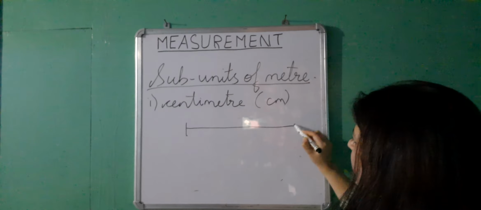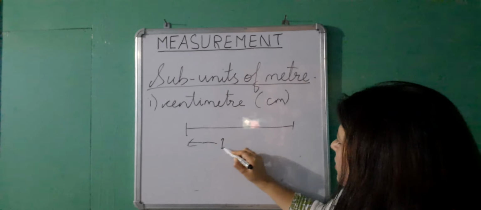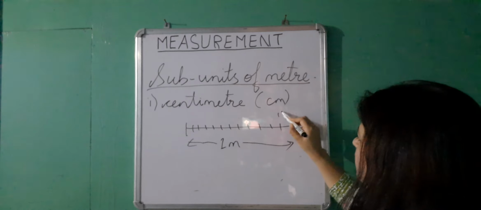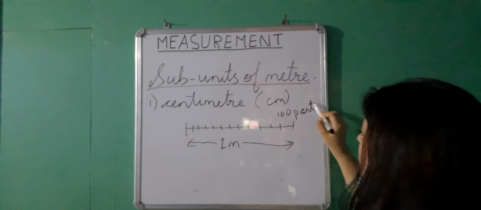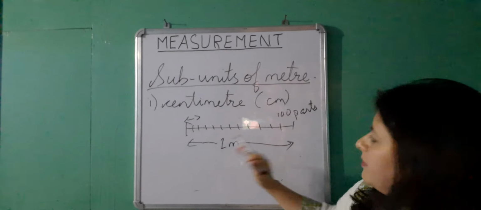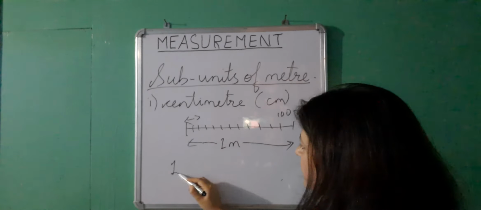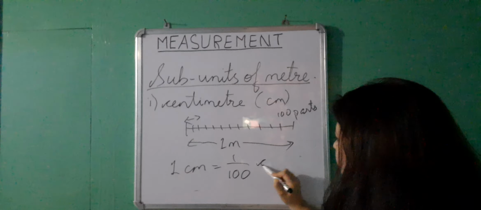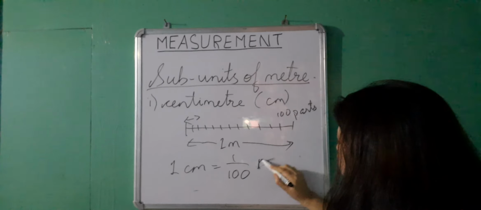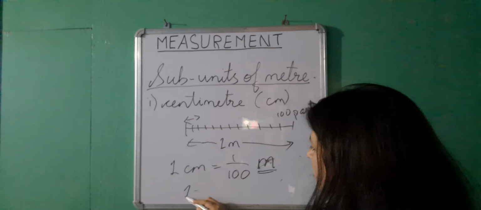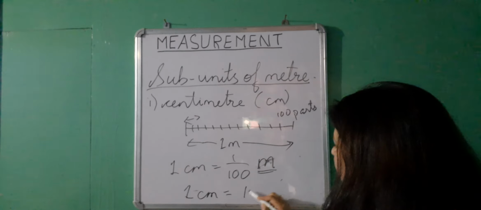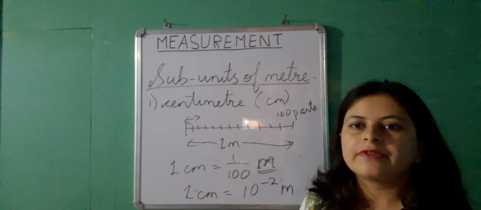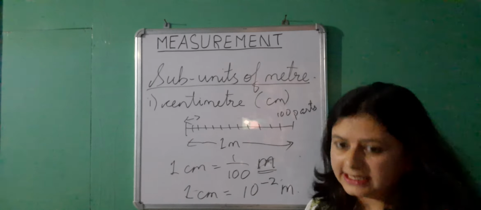You have got a length of 1 meter. You have to divide this 1 meter into 100 parts. 1 out of those 100 parts of a meter is equal to 1 centimeter. So I can write 1 centimeter is 1 by 100 meter, or I can write 1 centimeter is equal to 10 to the power minus 2 meter. This is how we define the first subunit of meter, that is centimeter.